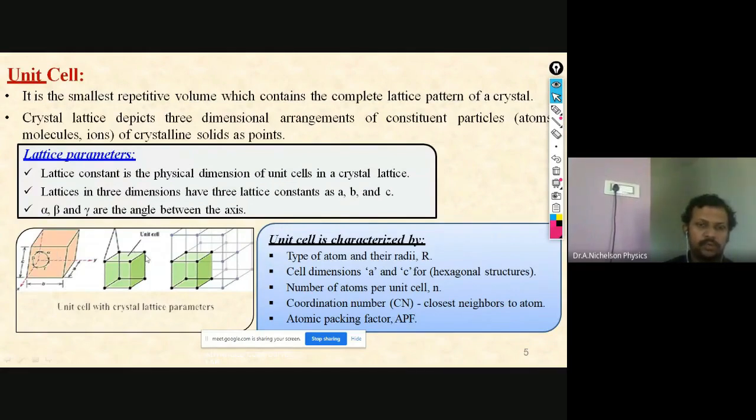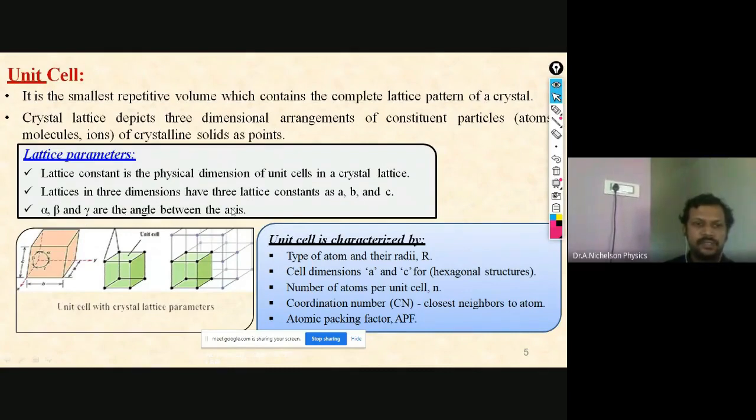Here, the intercepts of that particular crystalline structure in different axes, along the x, y, and z directions, will be mentioned as A, B, and C. Also, alpha, beta, and gamma are the angles between the axes.